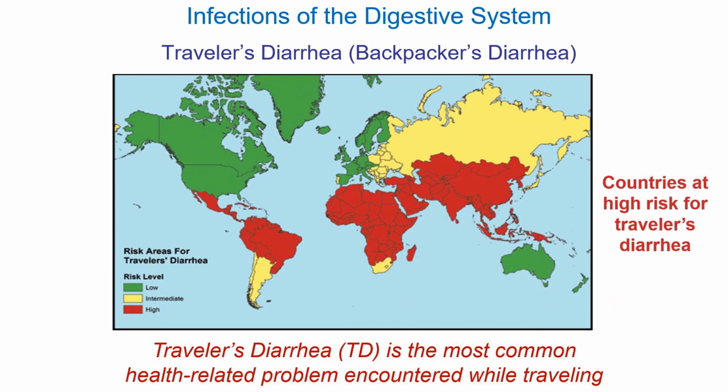So where might you get traveler's diarrhea? Really just any place in the world where the water sanitation is not so good. So according to this map, you can see all these places. Mexico is on there, many Caribbean and South American areas, Africa, Asia, and the Middle East. It varies country by country. I know, for example, Costa Rica, the water is very, very good there, and you can drink from the tap.